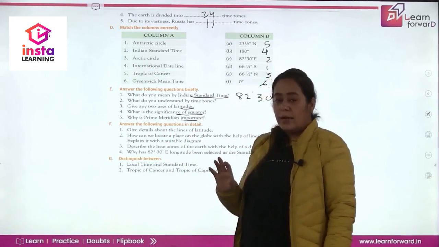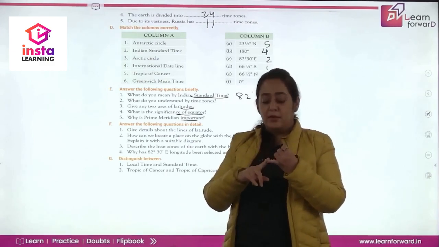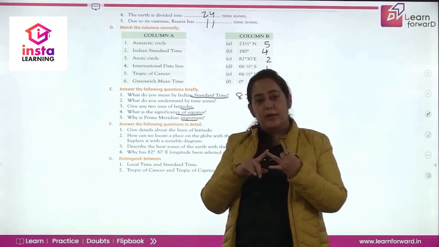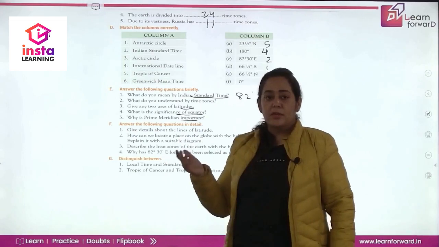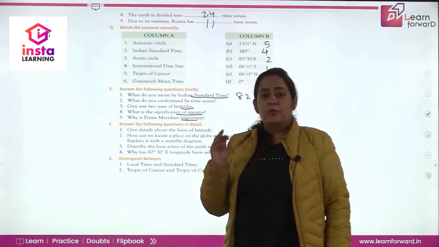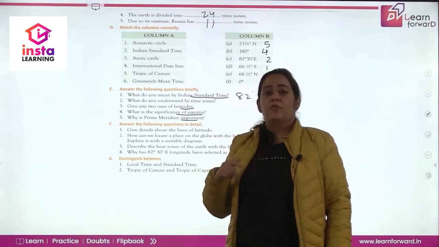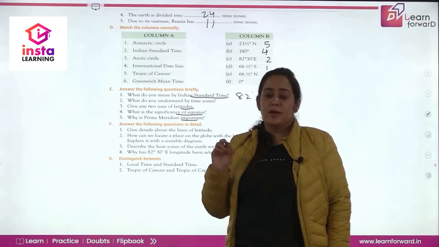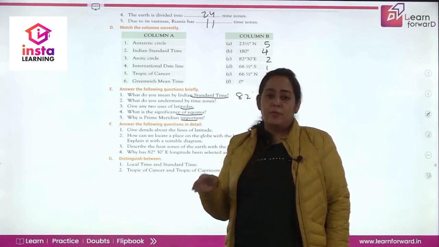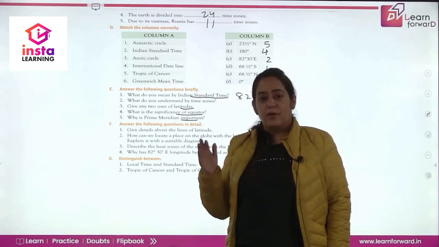We have studied about lines of latitude. Along with equator, we have Tropic of Cancer, Tropic of Capricorn, the Arctic Circle, and the Antarctic Circle, which are considered lines of latitude. Tropic of Cancer is a parallel of 23.5 degree north. Tropic of Capricorn is 23.5 degree south. The Arctic Circle is a parallel of 66.5 degree north, and the Antarctic Circle is 66.5 degrees south.